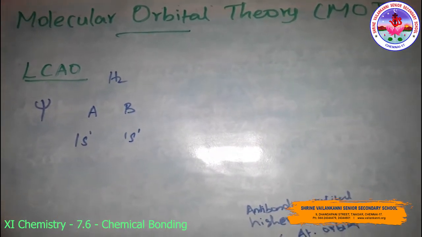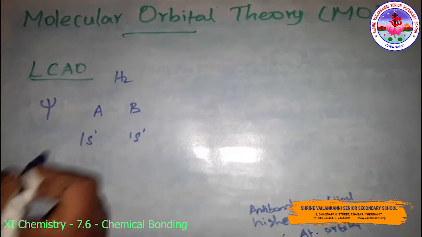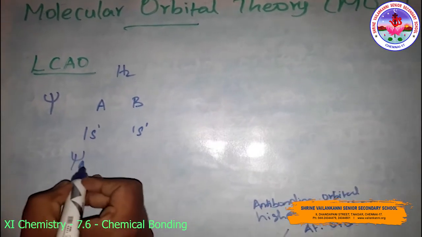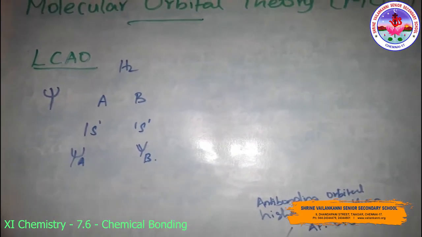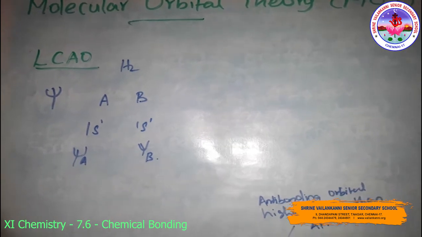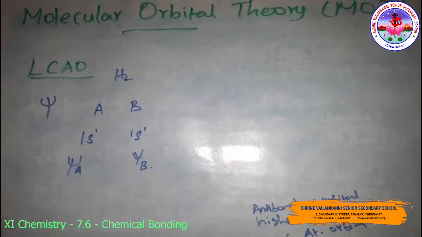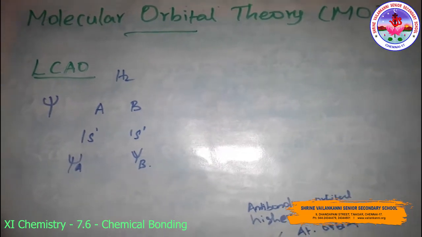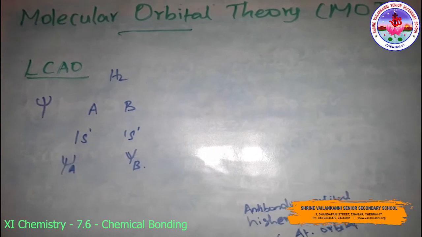The atomic orbitals of these atoms may be represented by the wave functions psi A and psi B. Mathematically, the formation of molecular orbitals may be described by the linear combination of atomic orbitals, by addition and by subtraction of the wave functions of the individual atomic orbitals.